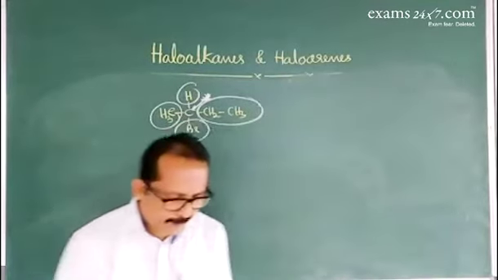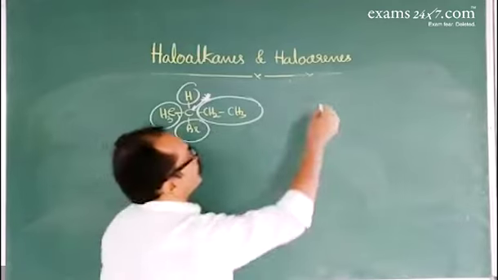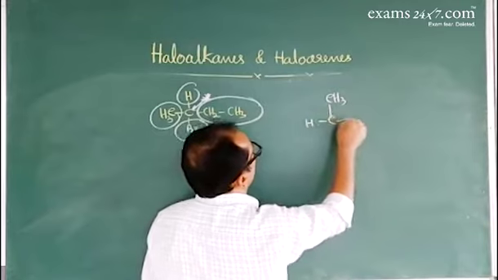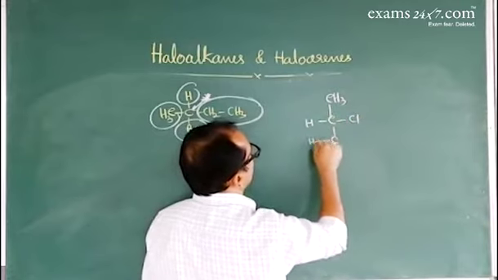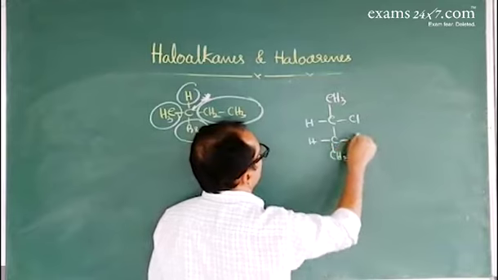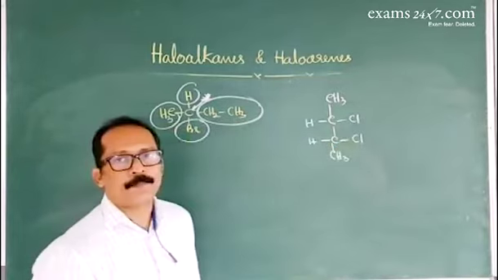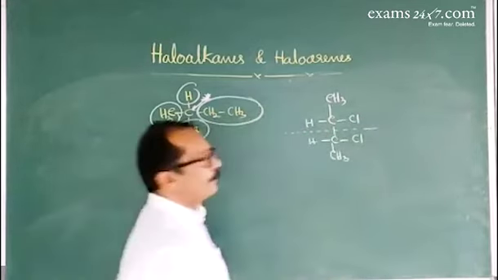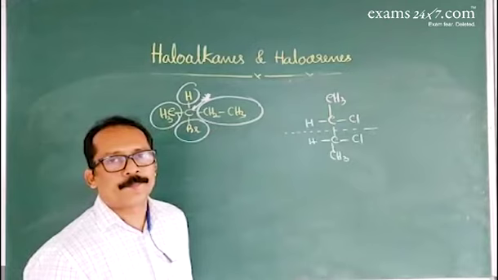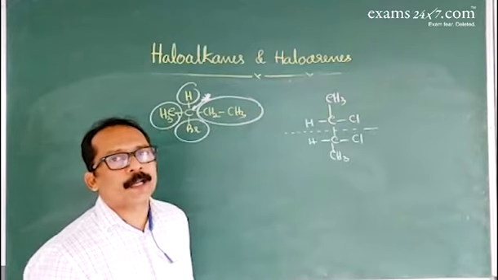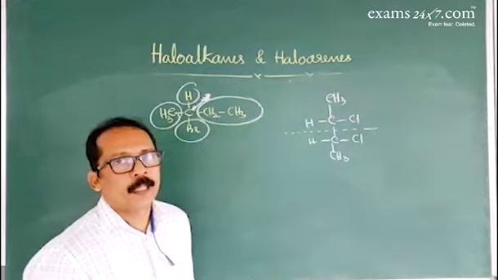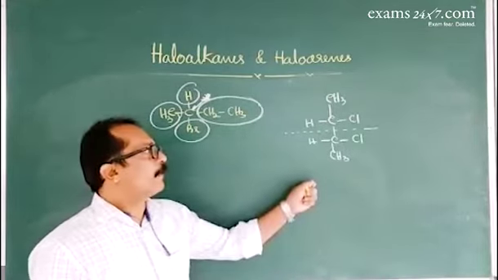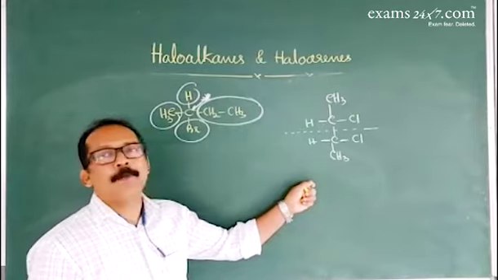Now, we'll take one example. CH3CHClCHClCH3. Now look here, there is a plane of symmetry. One half of the molecule is the exact mirror image of the other half. Such compounds are called meso compounds. This compound is meso 2,3-dichlorobutane.